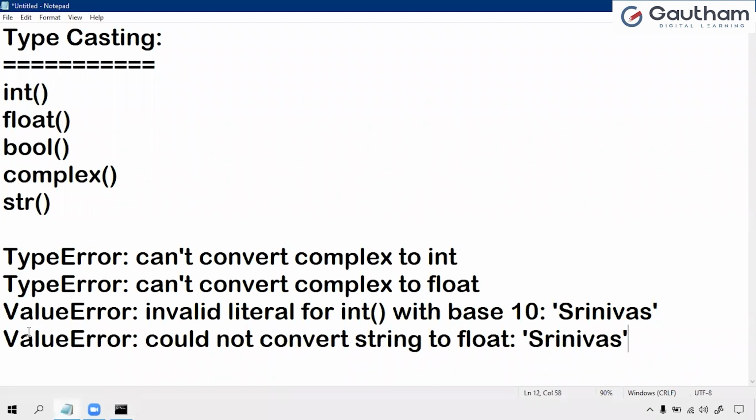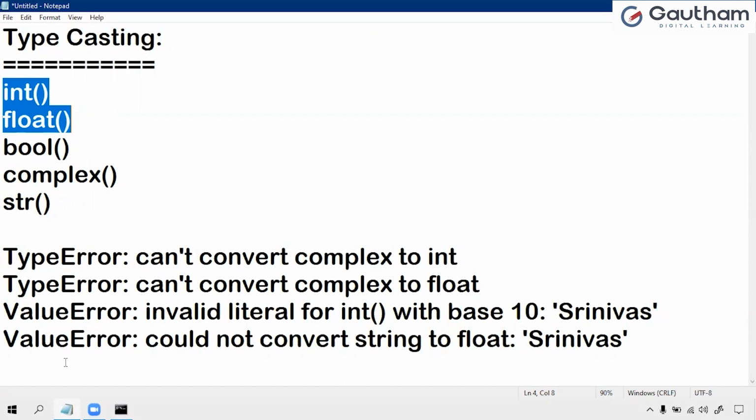This type of values also gives a ValueError. If you take a proper, valid value, then it is possible to convert the string to float. Complex is not possible to convert into integer and float. A string is possible, but we have to take a valid value. So these two points we have to remember when working with integer and float. Next,